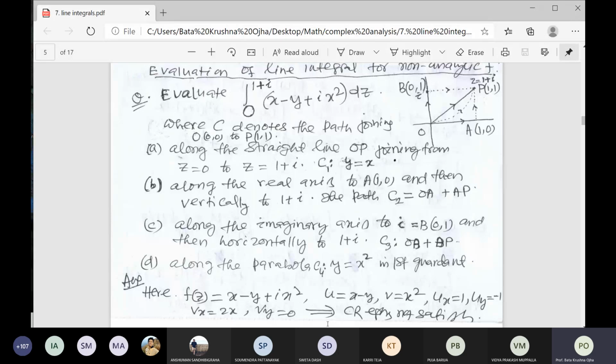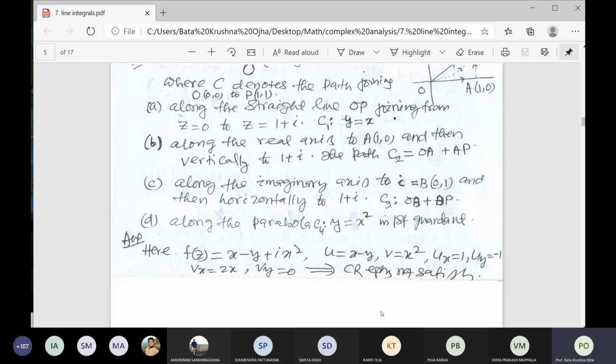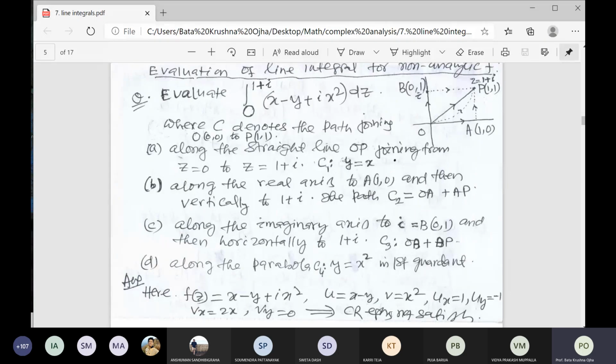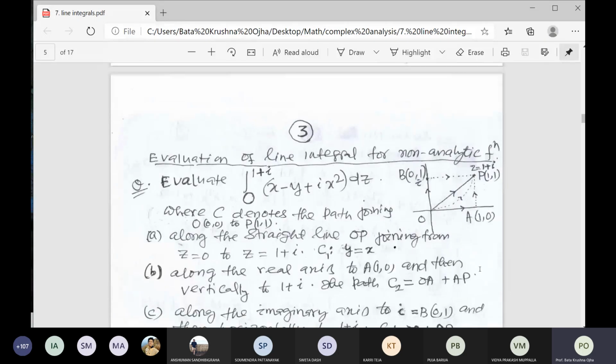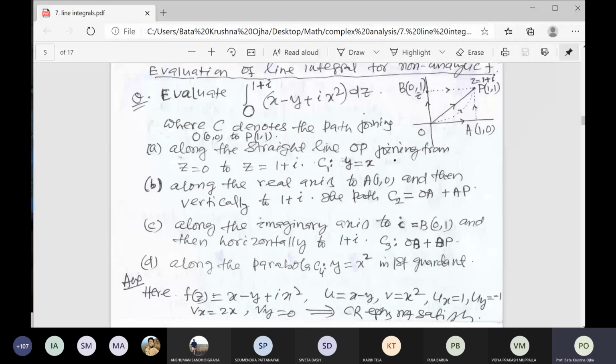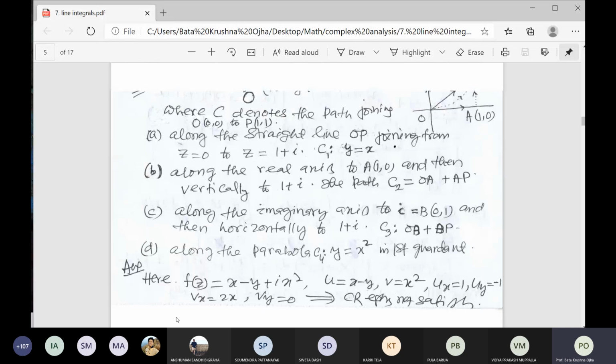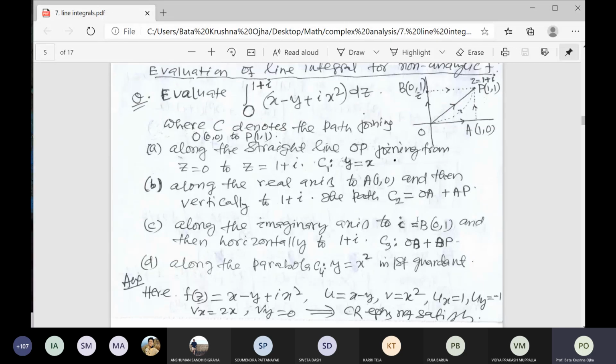So 3 paths. Another I have given here is along the parabola. Along the parabola, that is path 4. What is the parabola? y is equal to x square in the first quadrant. Because all the others are line segments, another I have given, the dotted line here, is called the parabola, y is equal to x square in the first quadrant. So how will you solve it?